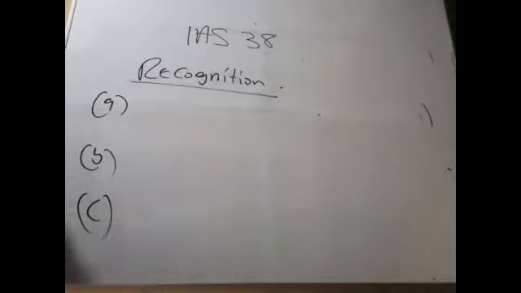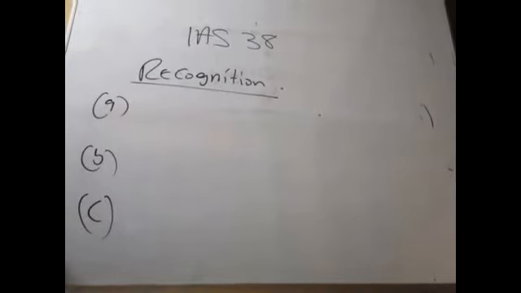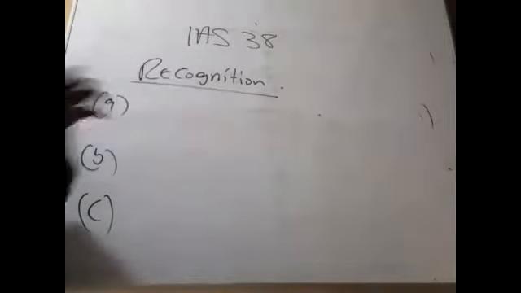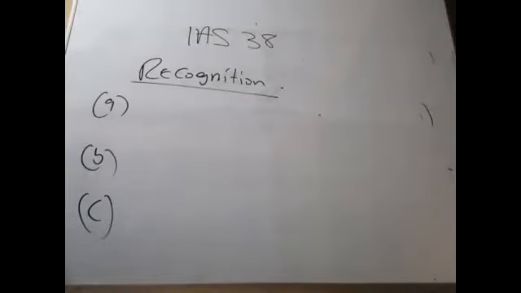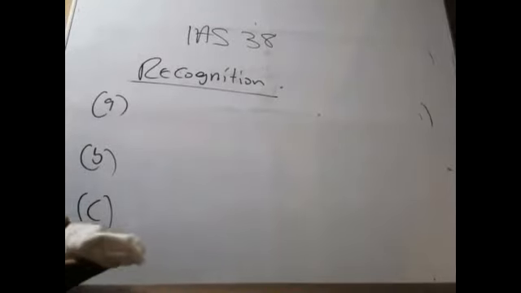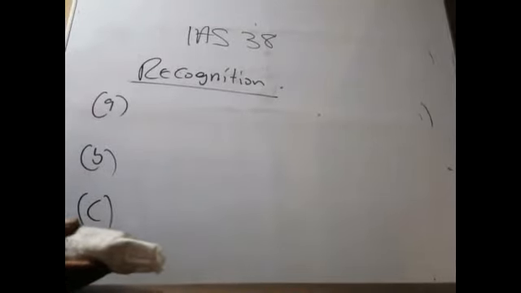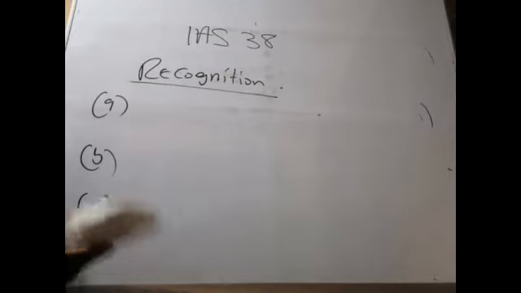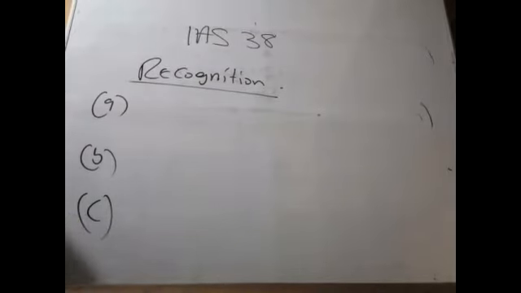If you're able to understand these three items very well, then you are fine with IAS 38. The rest are basically the same as IAS 16. Now IAS 38 is just a twin brother of IAS 16, and their cousin is IAS 40. Good. So we have some specific types of intangible assets that have a little issue with the recognition. Those ones, we single them out and then we treat them.